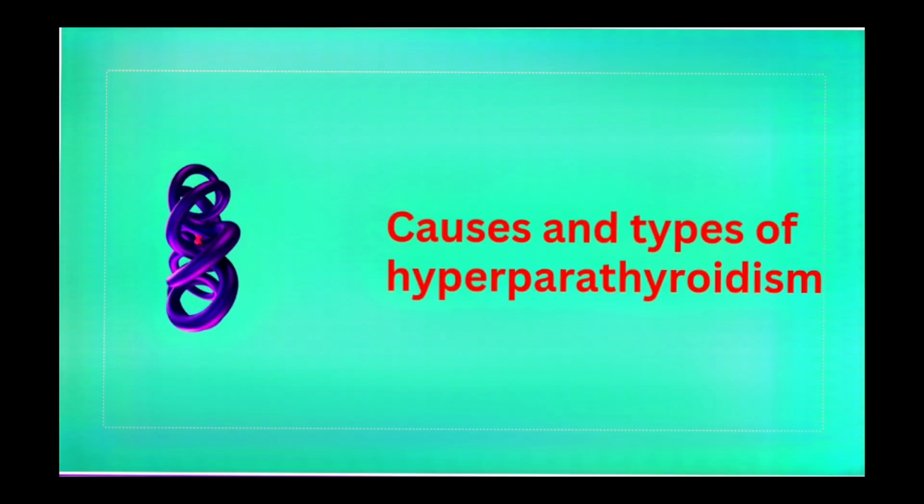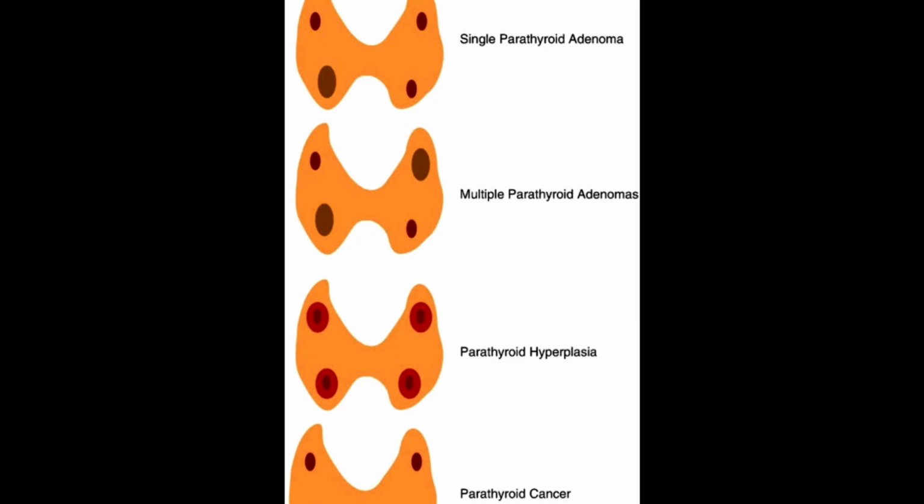Today we are going to discuss hyperparathyroidism. What are the causes and types of hyperparathyroidism? Primary, secondary and tertiary. First of all, primary hyperparathyroidism, when the defect is in the parathyroid gland, it can be adenoma, single or multiple, or it can be tumor, cancer, or it can be hyperplasia. So excessive parathyroid hormone is produced and which leads to hypercalcemia.